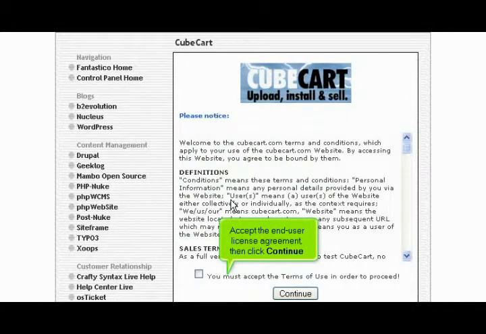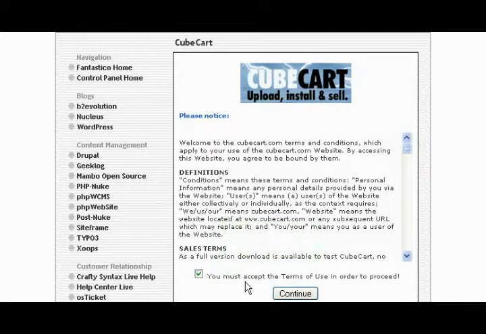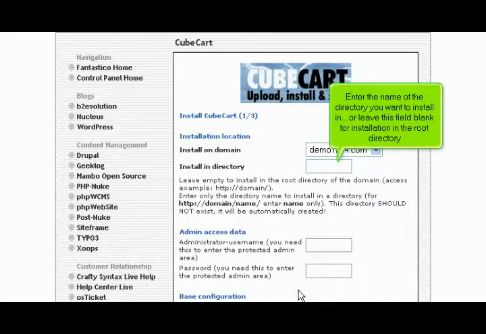Accept the End-User License Agreement, then click Continue. Enter the name of the directory you want to install in, or leave this field blank for installation in the root directory.